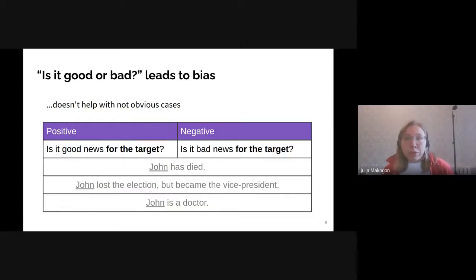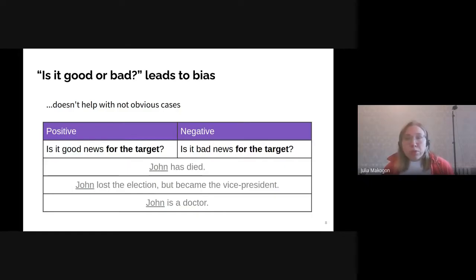Sorry for the sad example about John, but it's a corner case that reveals many possible pitfalls. Obviously, it's bad for John to be dead. However, it doesn't look like a negative mention for John. Isn't it good to be a doctor? But to be a politician? Is it good enough to become the vice president? People consider different things good and bad, especially when it comes to political views or, as we can see now, health issues and vaccination.